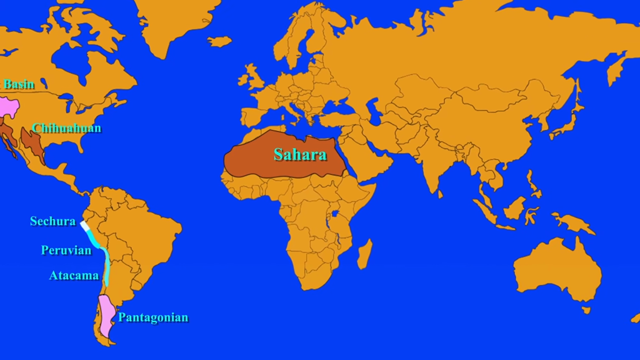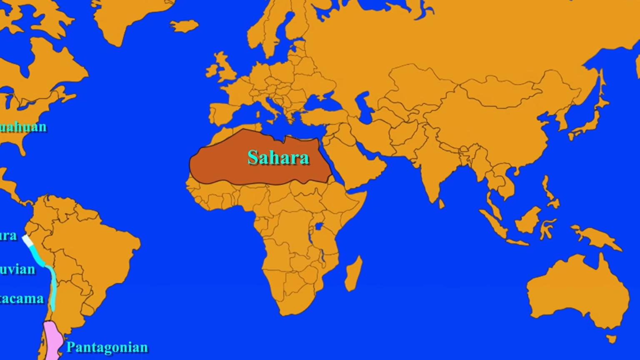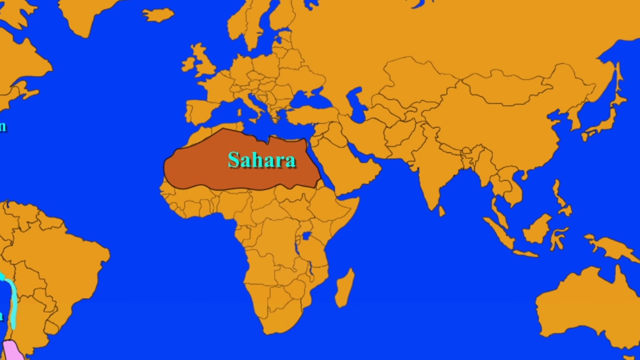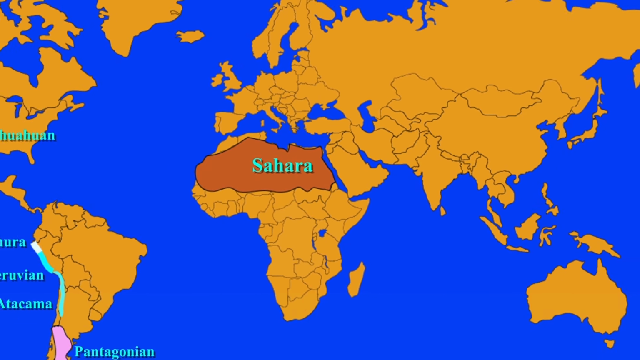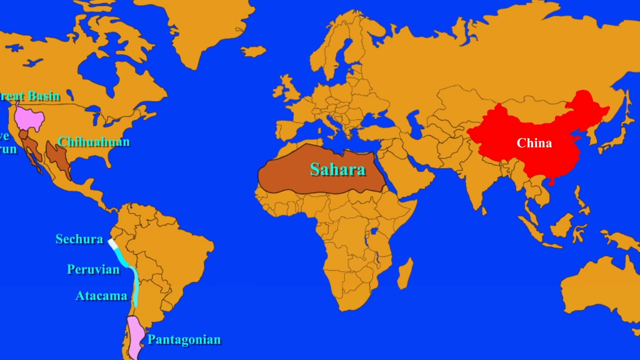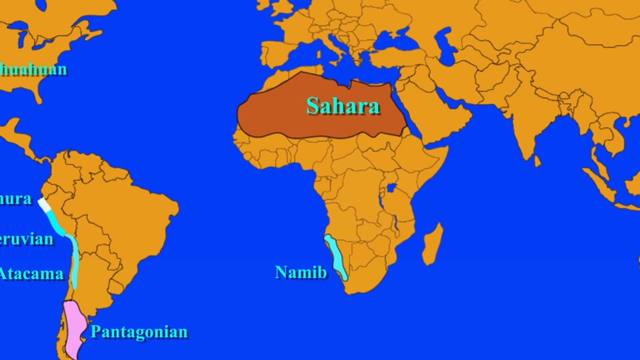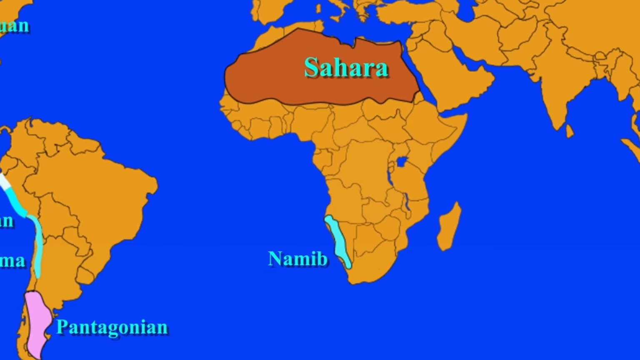It is the largest hot desert and the third largest desert in the world after Antarctica and the Arctic. It has an area of 9.2 million square kilometers and its area is comparable to the area of China and the United States. Next one is the Namib. Now Namib is a coastal desert in southern Africa.